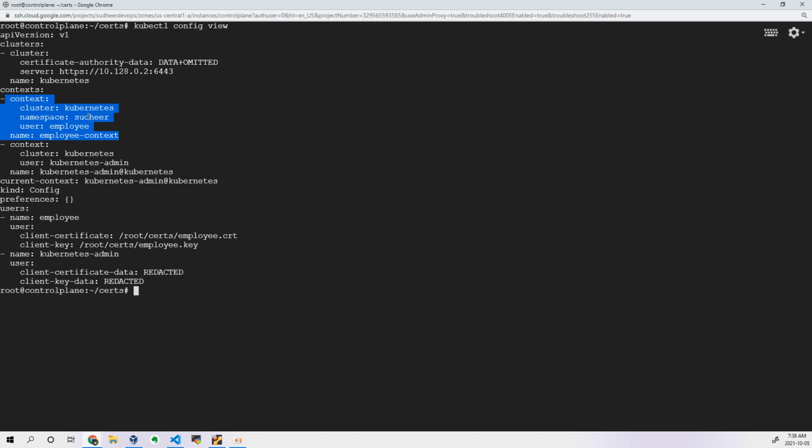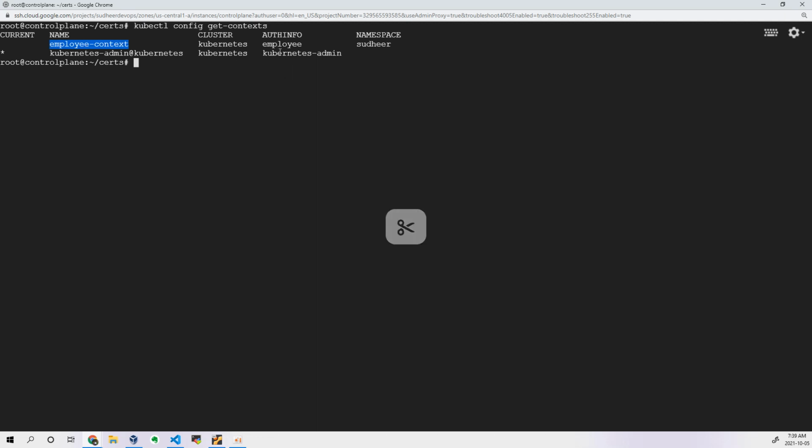So the employee user is trying to communicate to the cluster called Kubernetes. By default namespace is Sudhir, and this is the context name I have assigned. Now if I execute kubectl config get-contexts, you can see here there is no star mark over there, which means that this is not your current context which is enabled.